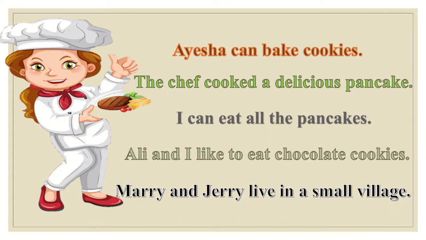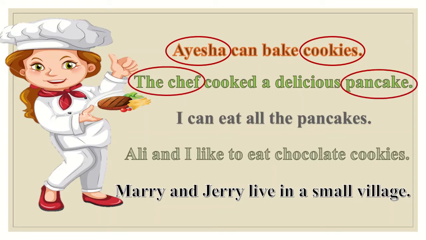Now, let's see these example words, nouns, in the sentences. Look at the screen, everyone. Here you can see, Aisha can bake cookies. In this sentence, there are two nouns: Aisha, cookies. Next example, the chef cooked a delicious pancake. What are two nouns here? The chef, pancake. I can eat all the pancakes. Pancakes. These two are nouns.